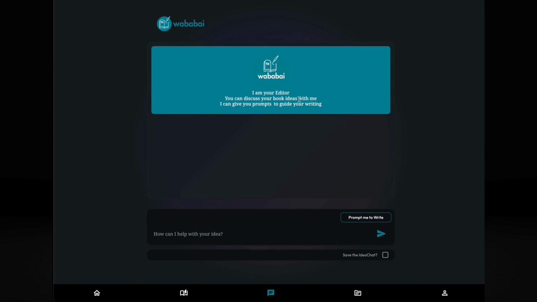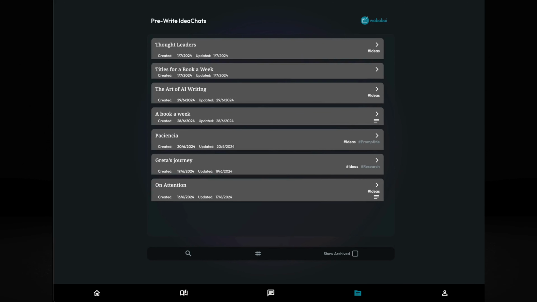You also have an editor to help you write, where you can brainstorm ideas. You can ask WABABAI to prompt you so that you write based on the prompts that the AI gives you. This is where you can keep all your pre-chat ideas. Some of the things I'm working on include a project called Greatest Journey, which is actually a fiction book, but you can imagine how WABABAI can make it extremely simple for you to write a book easily on whatever you want, right?